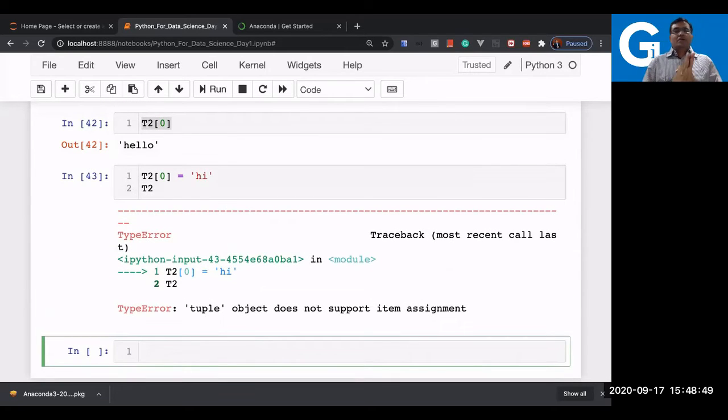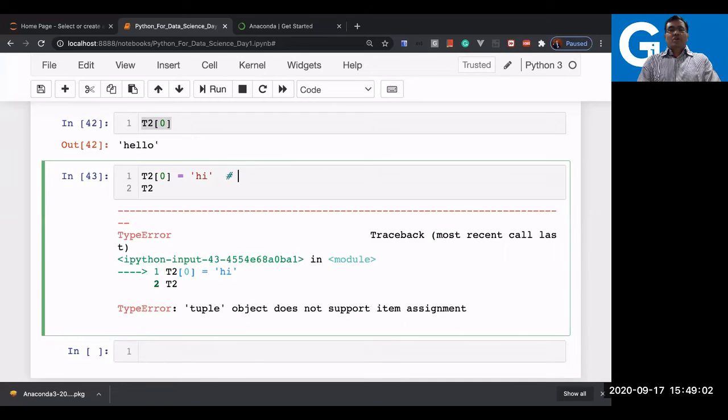It says TypeError: tuple object does not support item assignment. What does it mean? That tuples are an immutable type, which means you cannot modify them. Whereas you already tried in the case of a list, and you modified the list also, right?